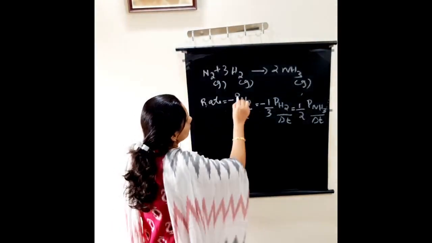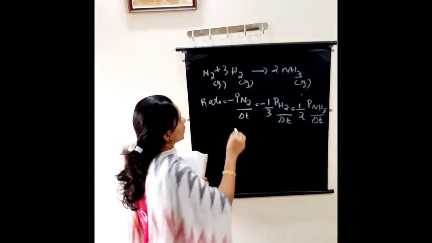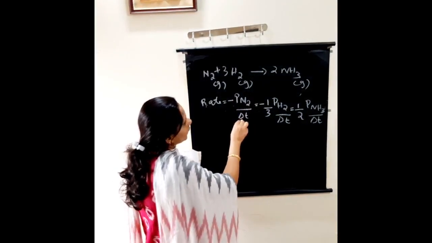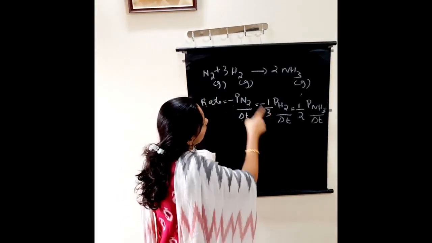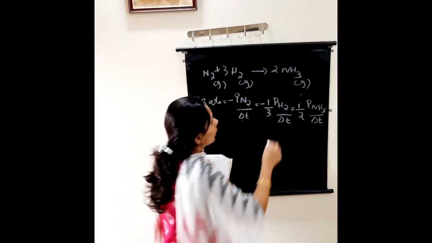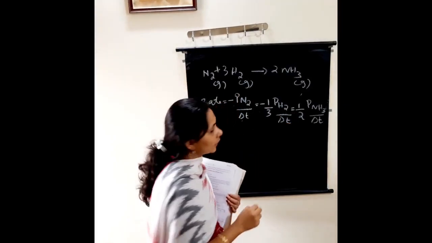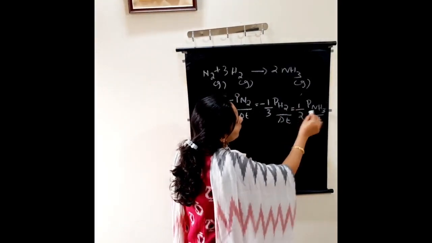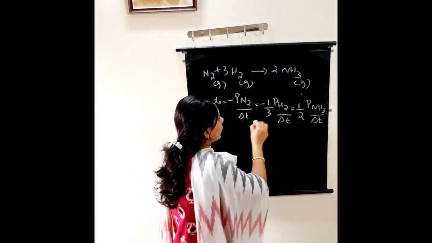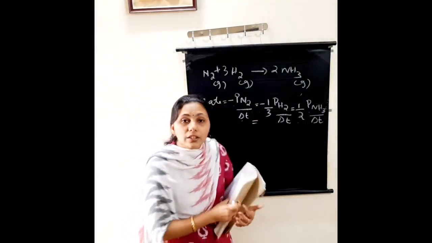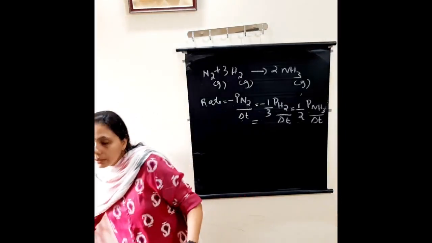So minus PN2 divided by delta T, here no coefficient, minus 1 by 3 because 3 is the coefficient, PH2 divided by delta T equal to 1 by 2 PNH3 divided by delta T. So that is expressing the rate in terms of reactants and products.